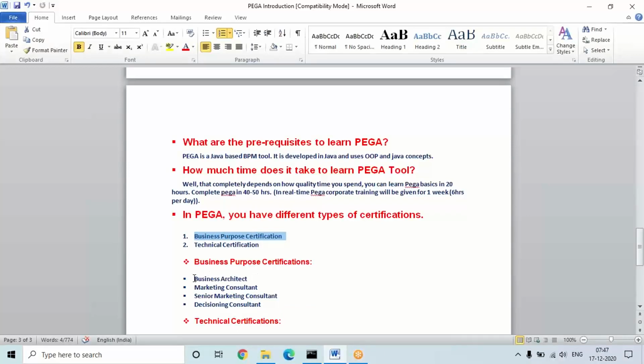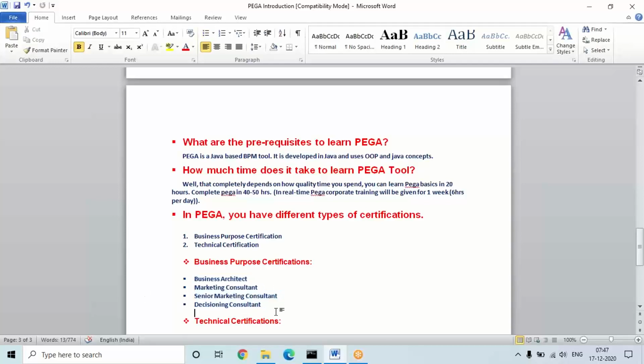For example, business architect, marketing consultant, senior marketing consultant, lead consultant. These are for those who are already in Pega for the past 10 plus years; they will go for this business purpose. Separately, training will not be there. They will learn by themselves and do all these things.